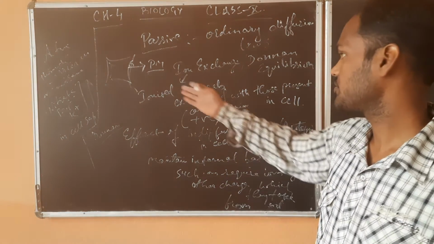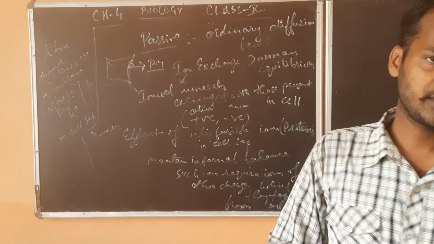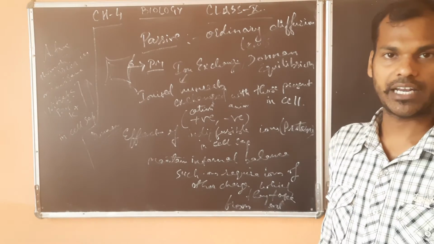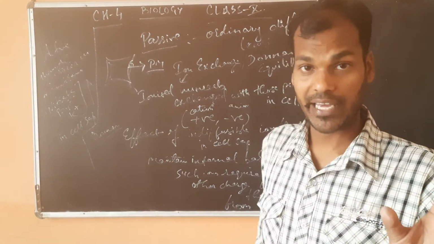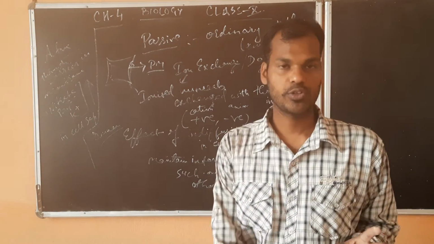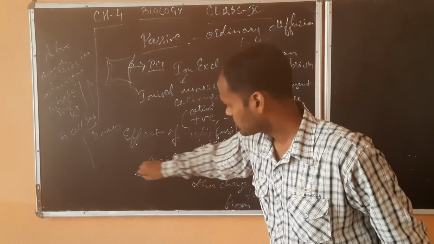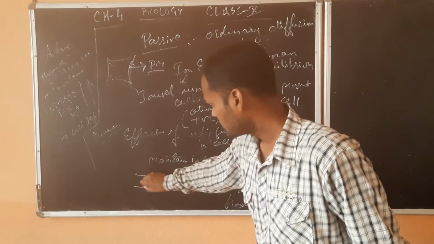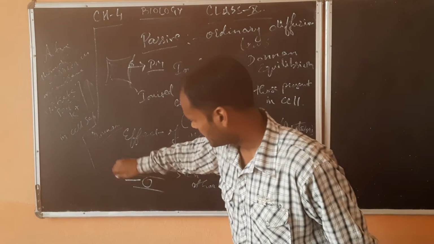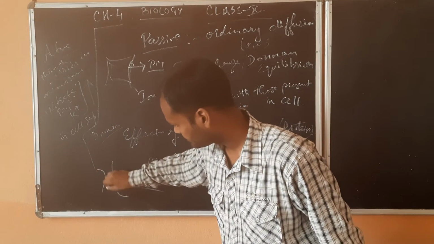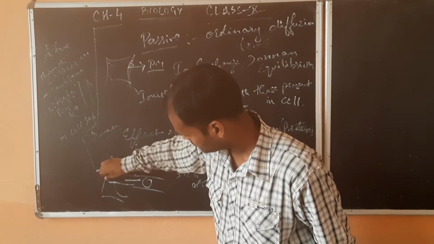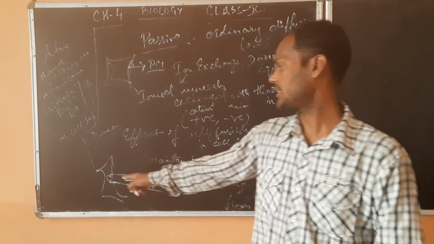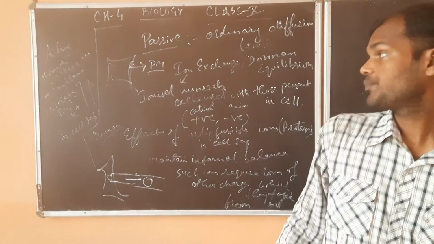And the second thing is that in case of passive absorption no carrier molecules are involved. But in case of active transport, there is use of some carrier molecules. Carrier molecules means that type of molecules. Suppose this is your carrier molecule, it will be carrying the ions inside it and taking them inside the plant cell. So it will come inside the plant cell.